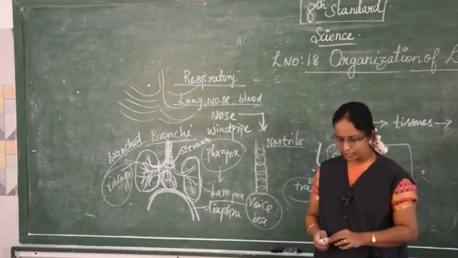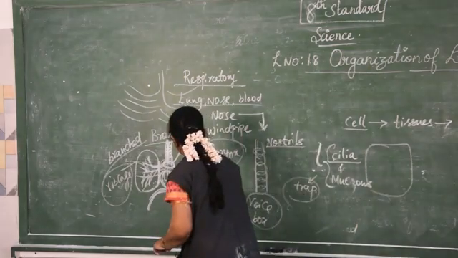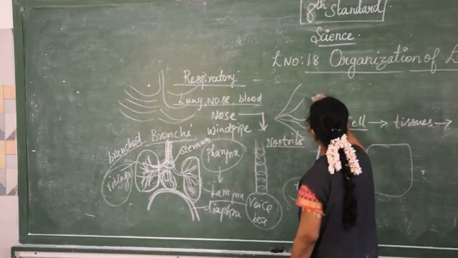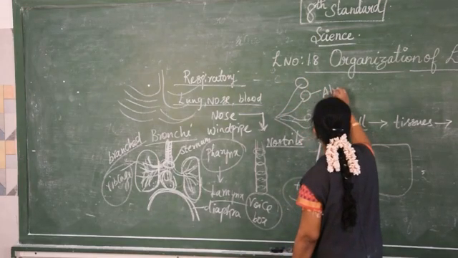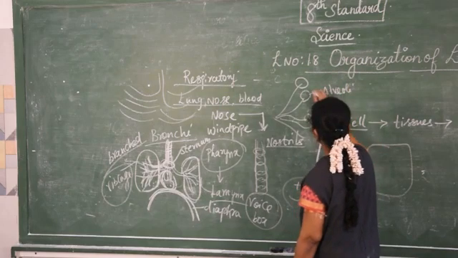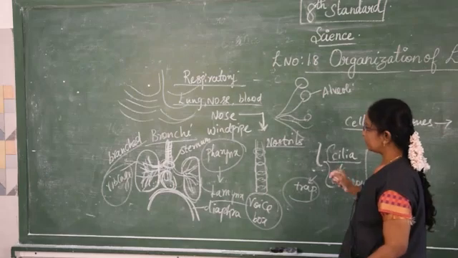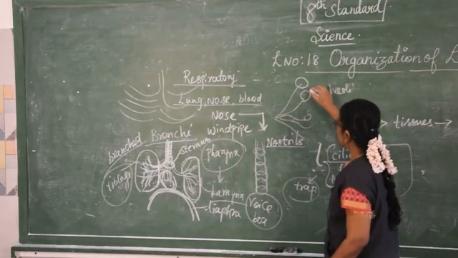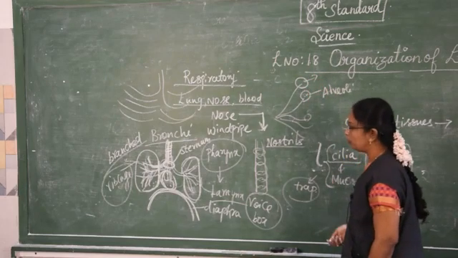It also contains the bronchi or the bronchioles. These bronchi or bronchioles end with small air sacs known as alveoli. They are microscopic in nature, and the exchange of the gases takes place with the help of the alveoli only.